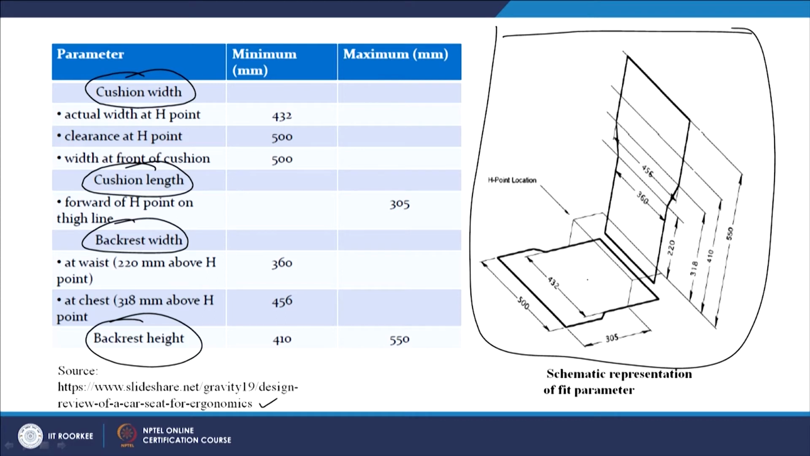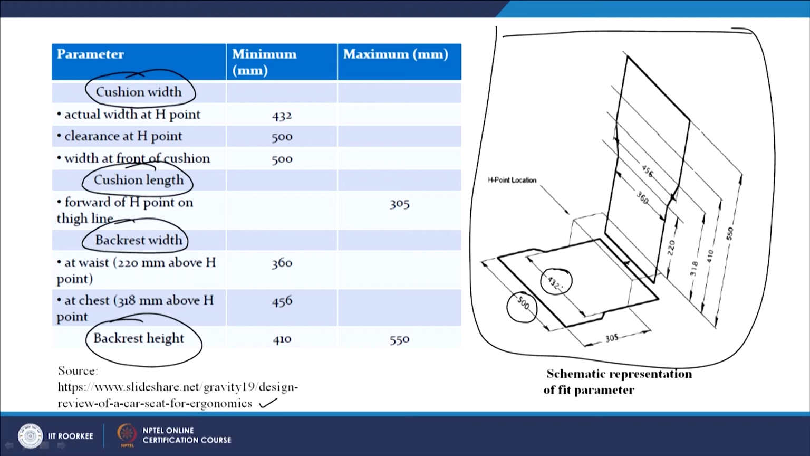So the cushion width, actual width at H point. So the H point is somewhere here. At H point the actual width is 432. So this is the value 432. Actual width at H point somewhere here. So this is the width which is shown here, 432. Clearance at H point 500 millimeter. This is given here, and width at front of the cushion is also 500. So these are the 2 things regarding the width.